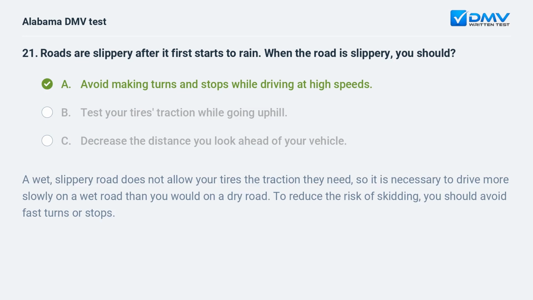A. Avoid making turns and stops while driving at high speeds. A wet, slippery road does not allow your tires the traction they need, so it is necessary to drive more slowly on a wet road than you would on a dry road. To reduce the risk of skidding, you should avoid fast turns or stops.